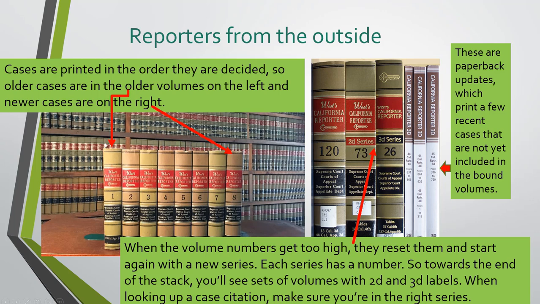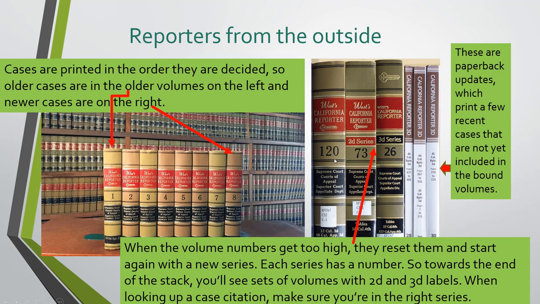Okay, so cases are printed in the order that they are decided. So older cases on the left, and then the newer cases would be further to the right. They're going to be on the shelf in order. So you'll see the volumes ticking along the numbers here, volume 1, volume 2, volume 3, and it'll go on and on and on, and you get hundreds of them. However, when the volume numbers get too high, they start again. They reset them. So you can see here's an example of one from this first set, which is volume 120.